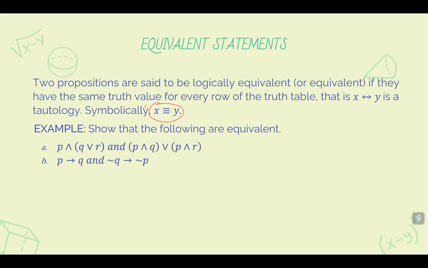So example, show that the following are equivalent. We want to show that the statement P and Q or R is equivalent with the statement here. Now, according to our definition, these statements are equivalent if their truth values are the same, right? For every row of the truth table. So how are we going to show that these two statements are equivalent? We construct their truth values, the same as the past slides.